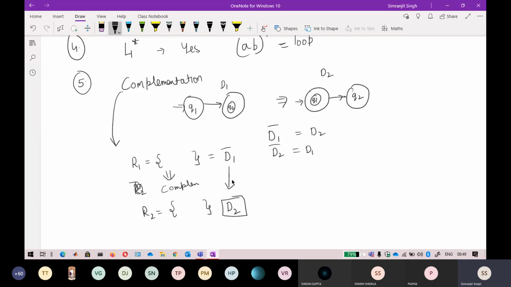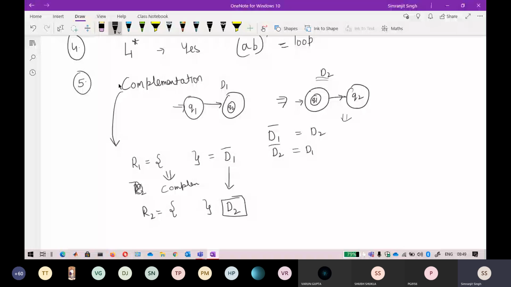So you can directly say that, because how can you take a complement? You have to take a complement by making the non-final states final and the final states non-final. So the resulting thing will also be a DFA. If there exists a DFA, it means the resulting language is also regular. So I can also say that complementation is closed.